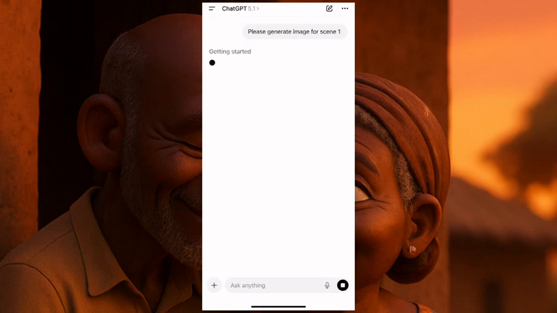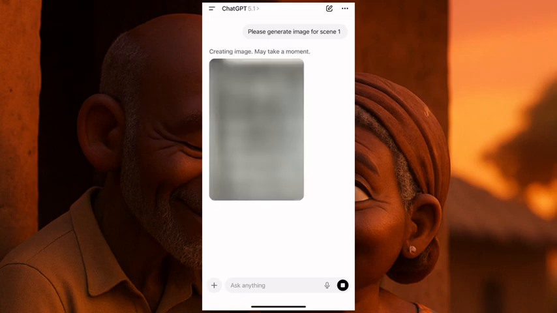Now they're generating the image. So basically, this is generating in 9:16. If you want it to be in the YouTube size, tell them to generate images for you in landscape mode, which is going to be the YouTube format. This one is the TikTok, the Instagram, or the short format. And since this story is short, that's why they gave me a short format, like in portrait mode. So this is the portrait mode.